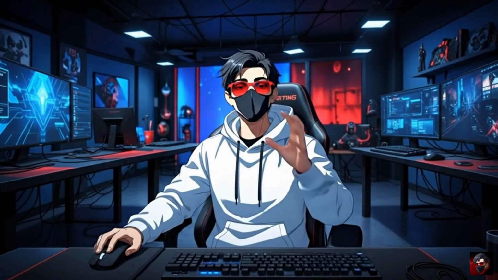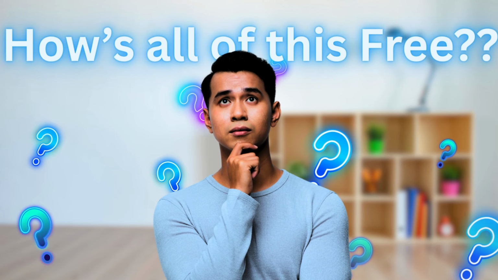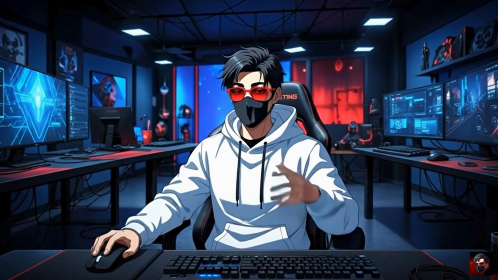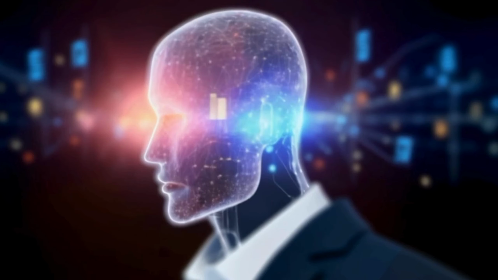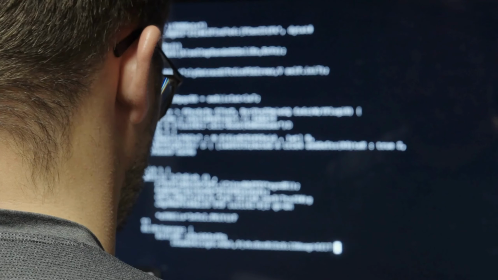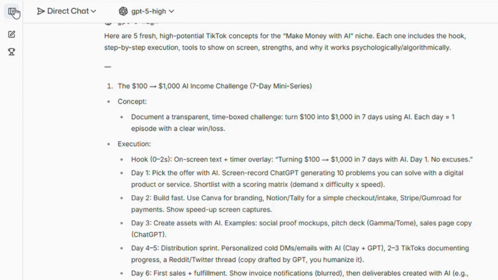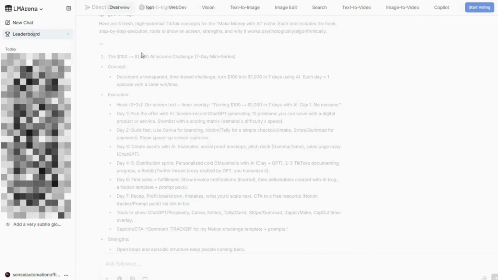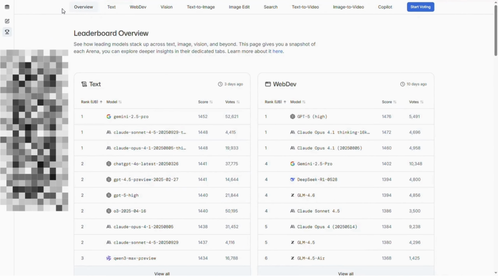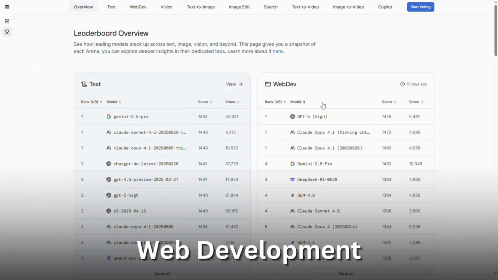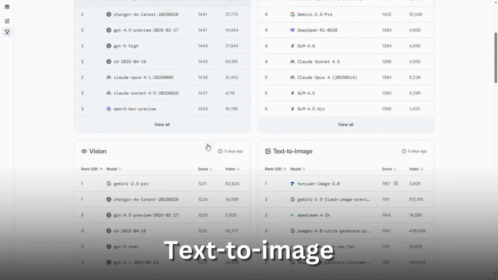Now let's address the elephant in the room. How is all of this free? So this is basically a testing website where AI companies submit their LLMs for us users to test out which one is the best. If you will open this sidebar, you will see a leaderboard here. All the leading models are ranked based on different parameters such as text, web dev, vision, text to image, etc.